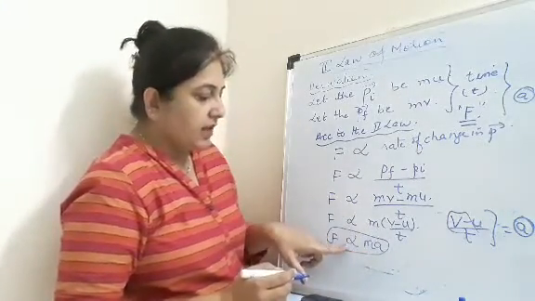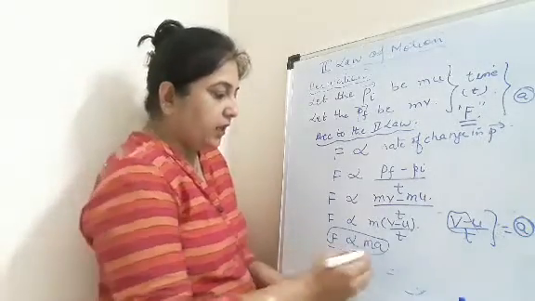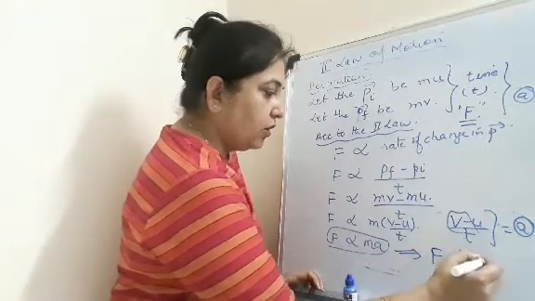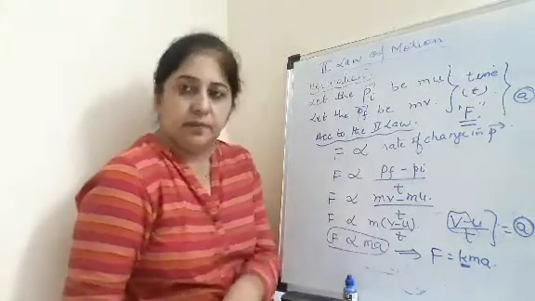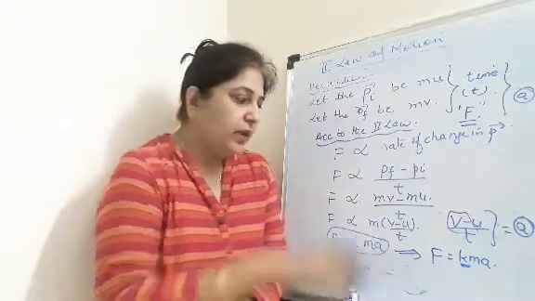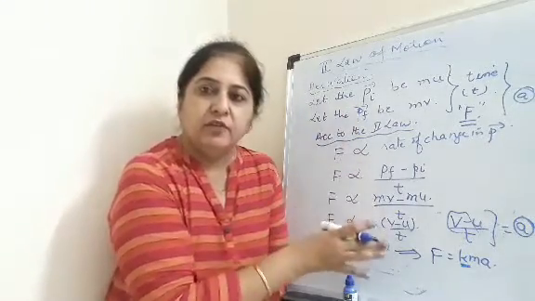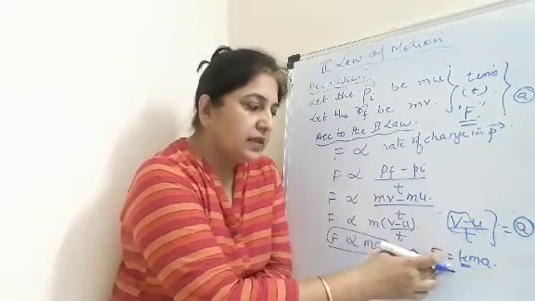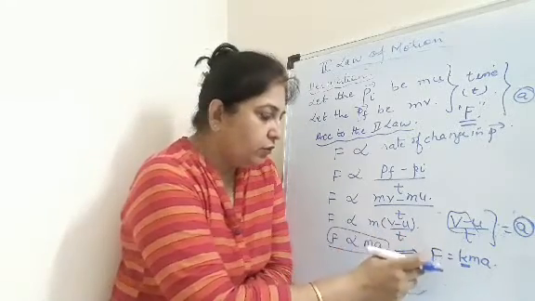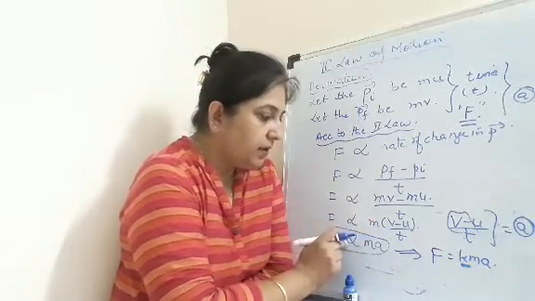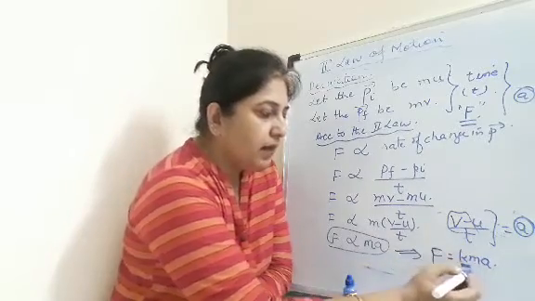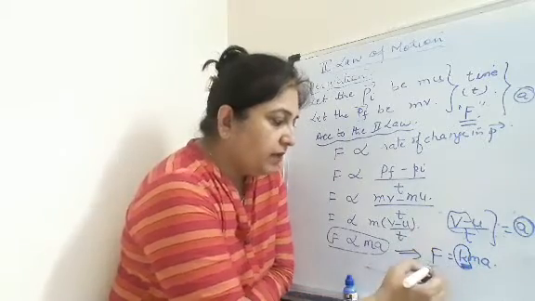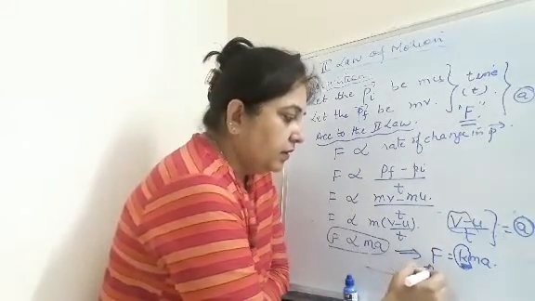Now, to remove the proportionality sign, we have to put an equal sign, and when I put an equal sign, I have to put a constant, shown by k here. There's a rule in physics that when you derive any equation or formula and change the proportionality sign to an equality sign, you have to supply a constant. So here I take the constant k.